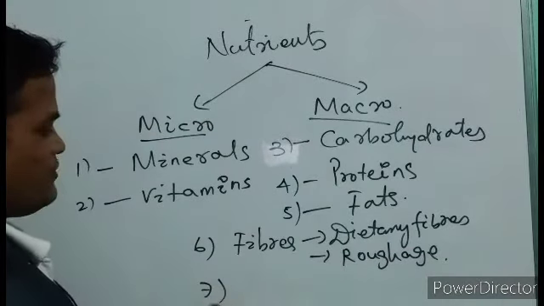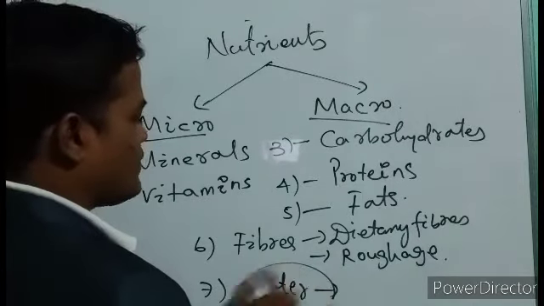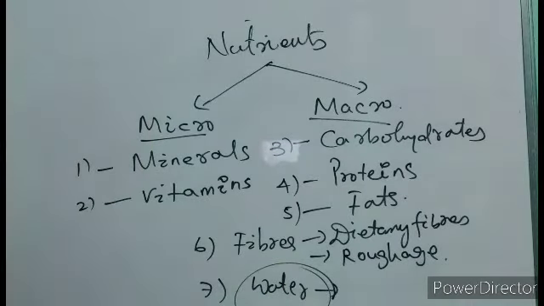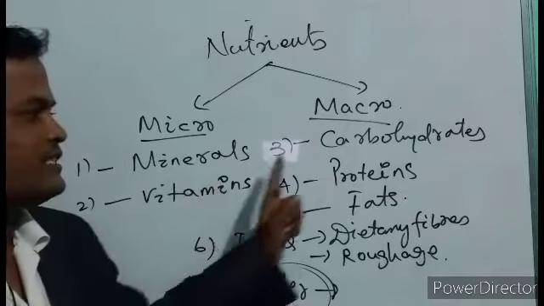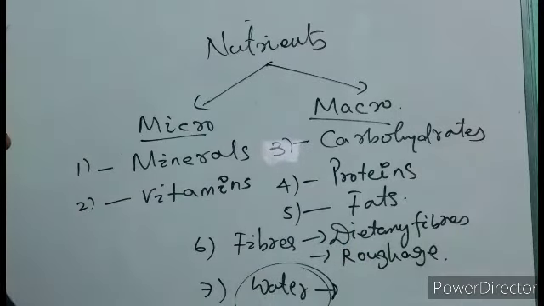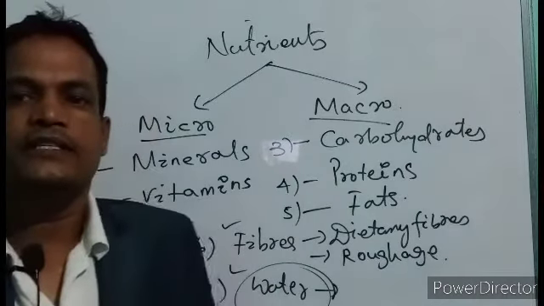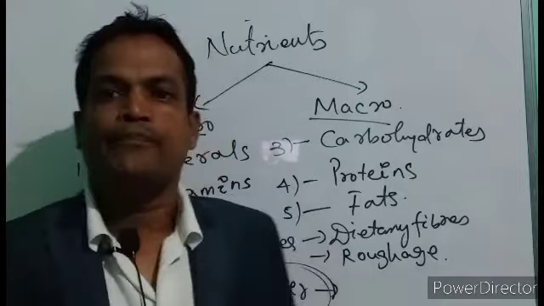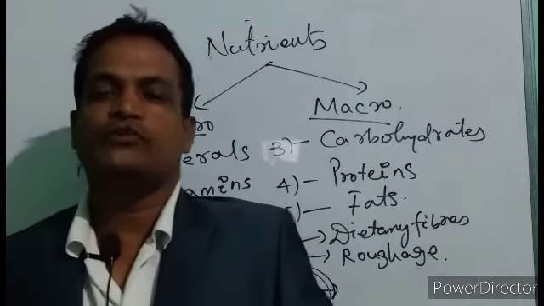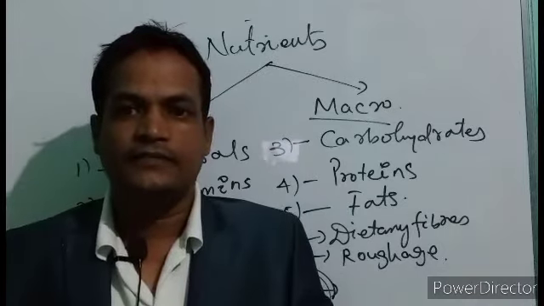Number 7 is water. Water is also important for our body and is also taken as a nutrient. So minerals, vitamins, carbohydrates, proteins and fats are the 5 main nutrients, and the additional 2 are fibers and water. These are the 7 nutrients required by the body for growth and development.